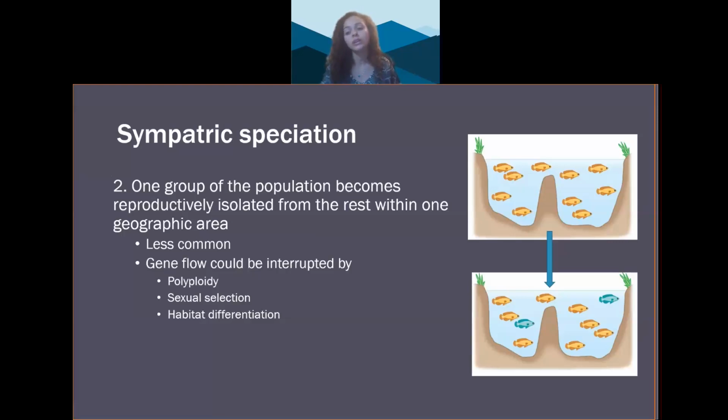Well, this can occur if gene flow within the population is interrupted by something like polyploidy. It can be interrupted by sexual selection, where some females are only choosing to mate with males with certain features or behaviors, or even habitat differentiation, which brings us back to that example of the two types of flies, the apple maggot flies and the blueberry maggot flies, which occupy the same area but mate on different fruits. So let's talk about these three a little more in depth.